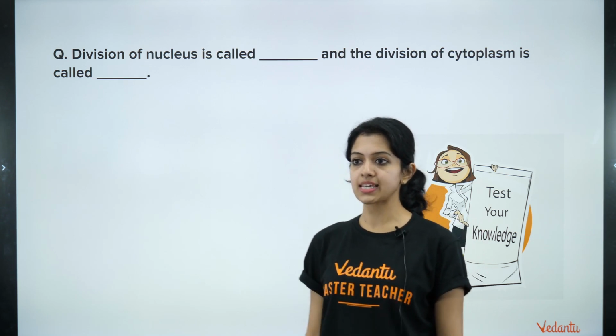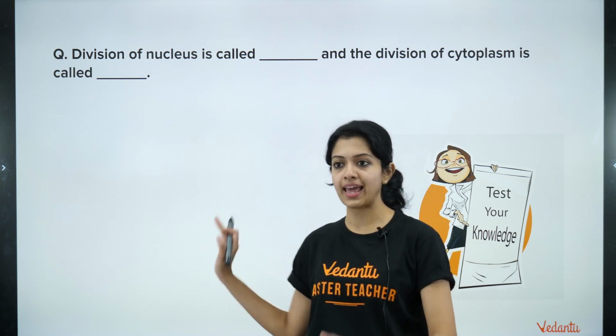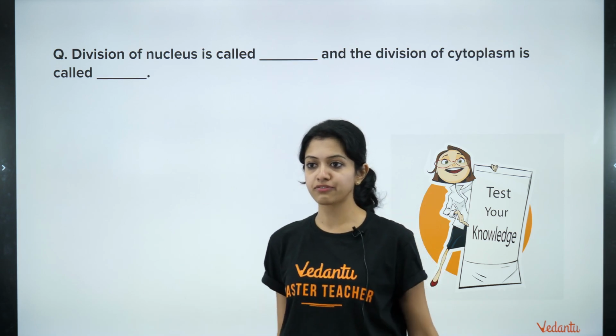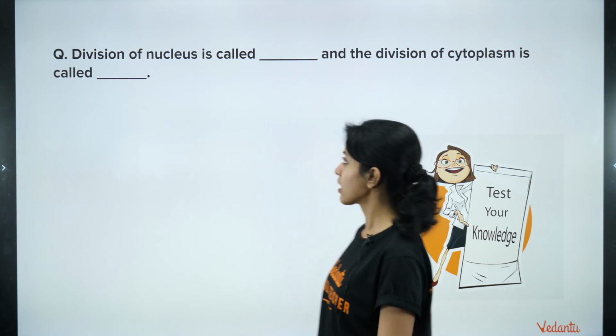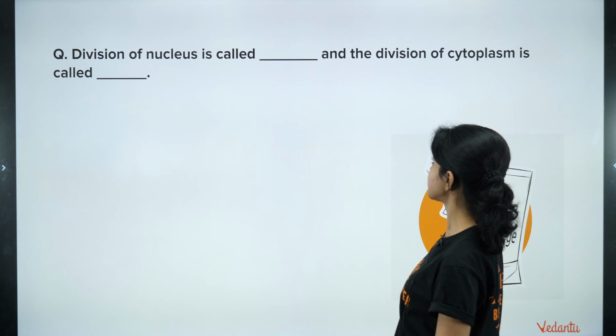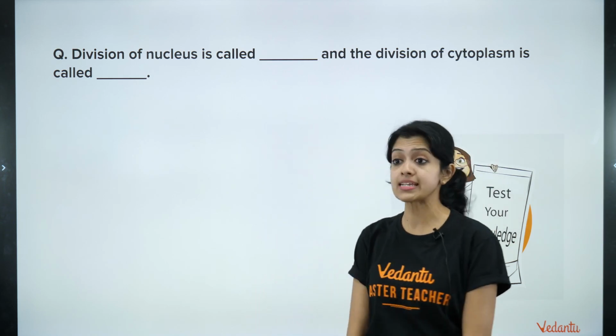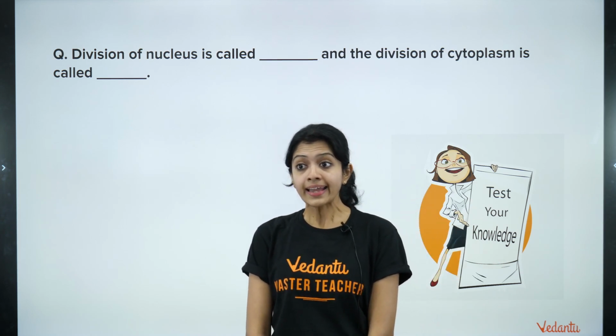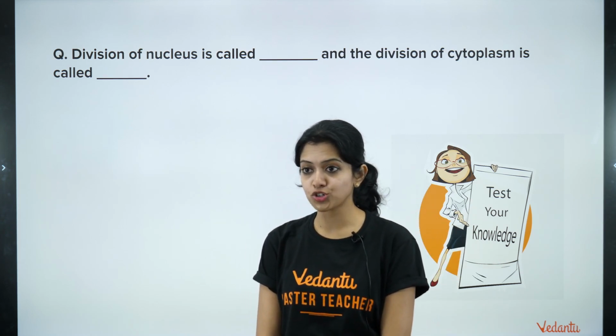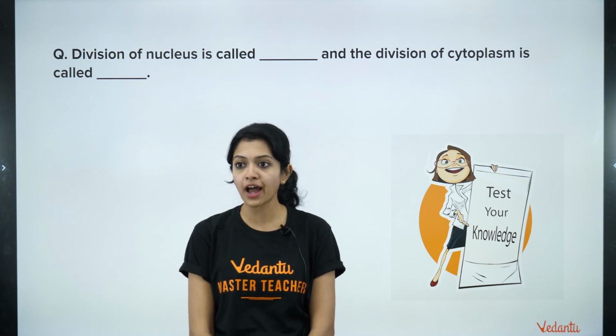Akhilesh, cytokinesis and karyokinesis are the cell division part. Okay, let's answer the question. Alfred, yes, give me the answer. Division of nucleus is called dash and the division of cytoplasm is called dash. Division of nucleus is called karyokinesis. Amazing. Ayush, yes. I got the first answer from Ayush.